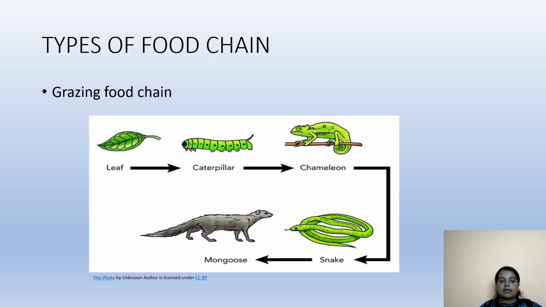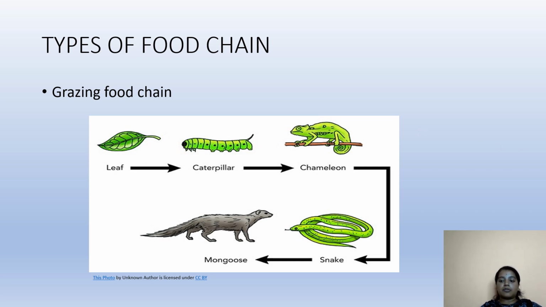Grazing food chain means here the food chain starting from the leaf. The leaf is eaten by the caterpillar and the caterpillar is eaten by the chameleon. The chameleon is eaten by the snake, and later the snake is eaten by the mongoose. Observe here, this type of food chain is starting from a producer. That means the food chain which starts from the producers is called as grazing food chain.